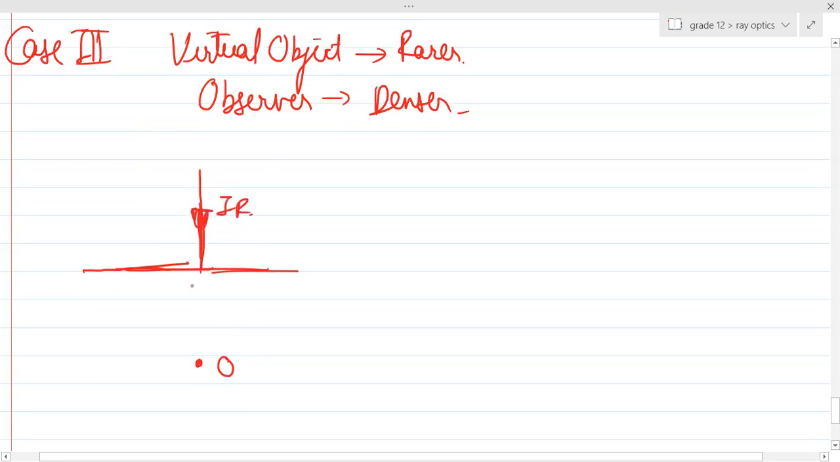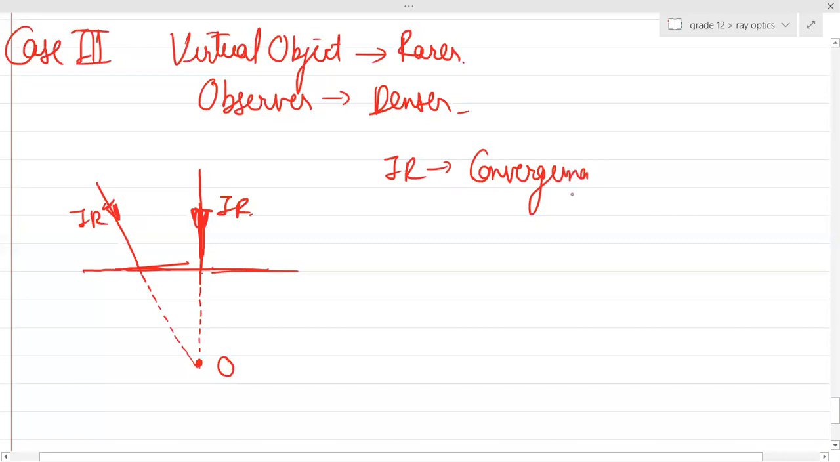This is my incident ray, and this is my incident ray. So, can you see over here, incident rays are basically now converging. That implies the object is virtual.